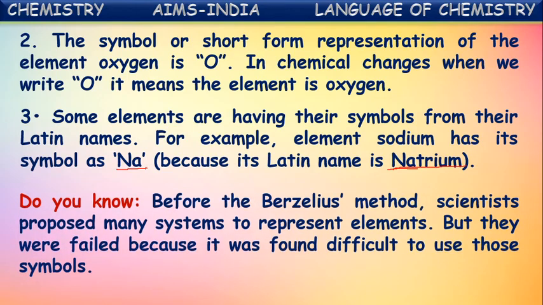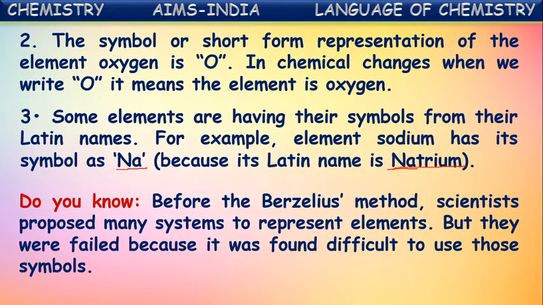Okay. So we have to know this point here. These symbols were suggested by Berzelius, who gave some rules to write the symbols. But before the Berzelius method, different scientists proposed many systems to represent the elements. For example, Dalton proposed some symbols for the elements by using circles and plus or minus or dots inside the circle.